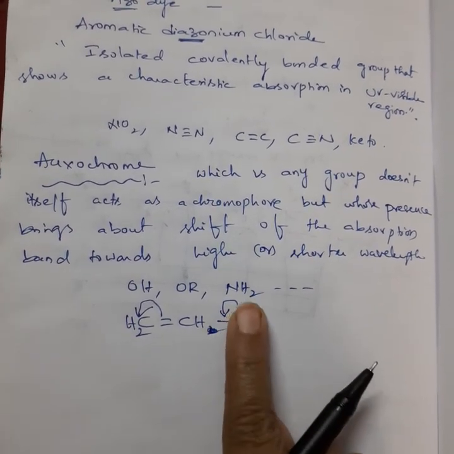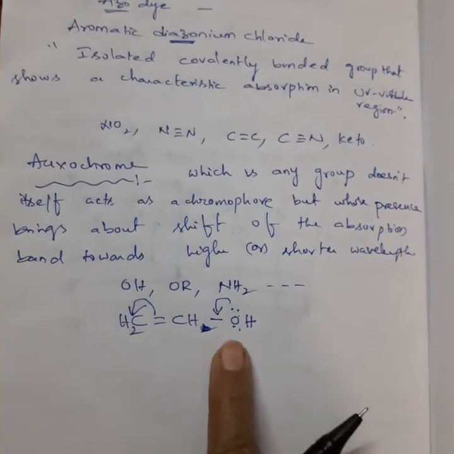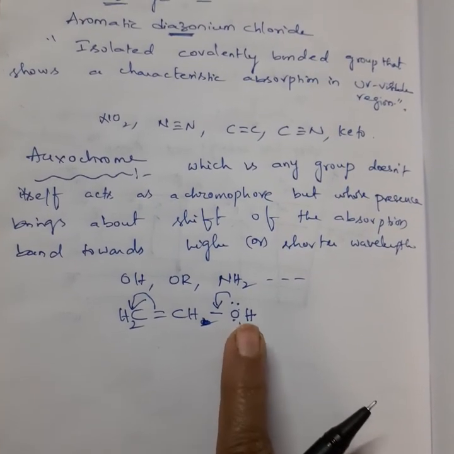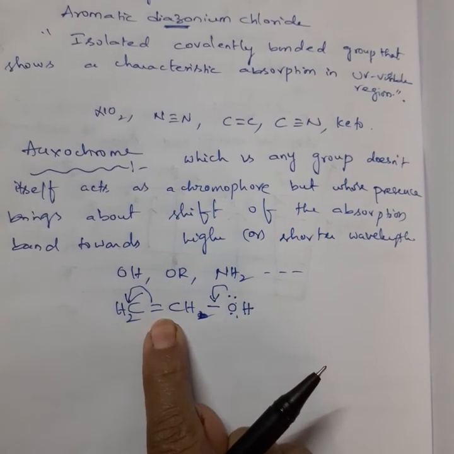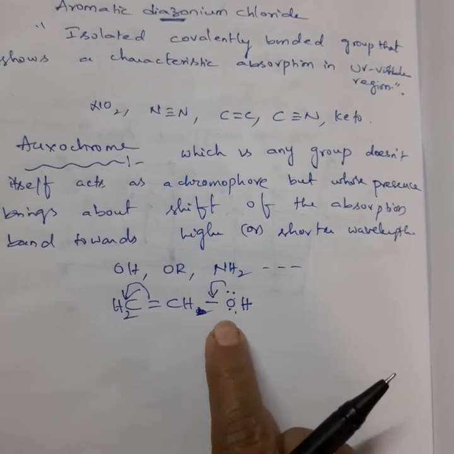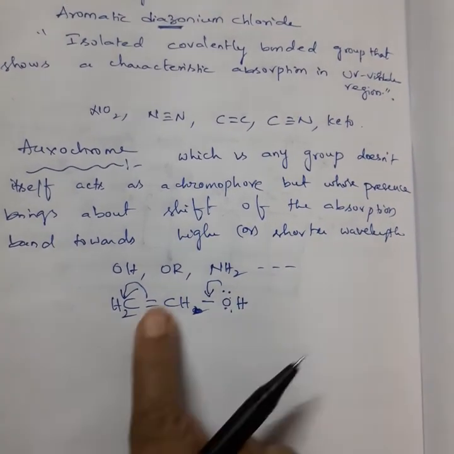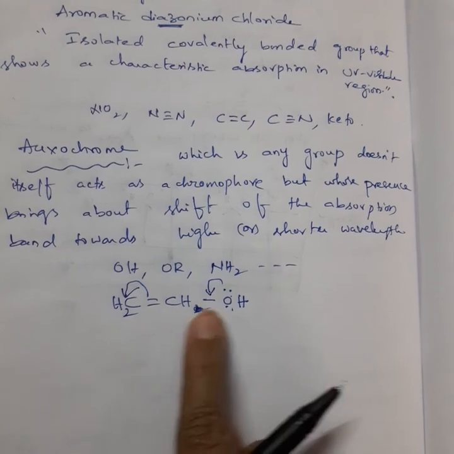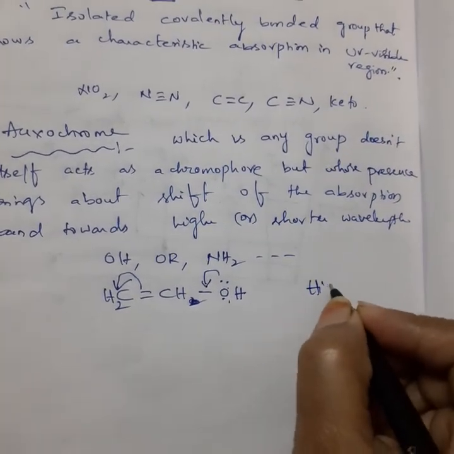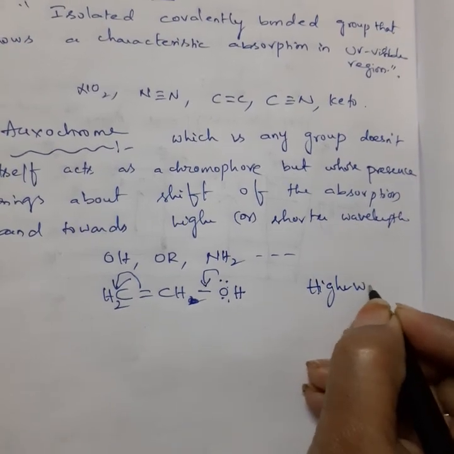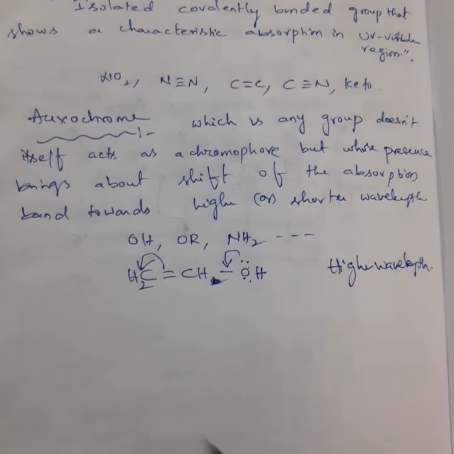Without the presence of this one, of course ethylene acts as a chromophore. But here OH is not a chromophore. But when this OH is connected to any other substance, because of the presence of this OH group, the delocalization of electrons is taking place, so the lambda max value will shift to higher wavelength.